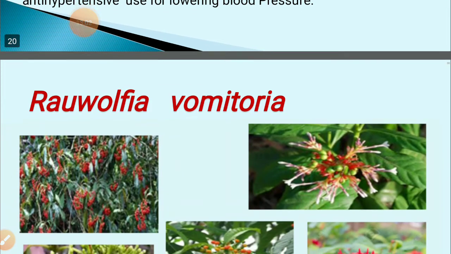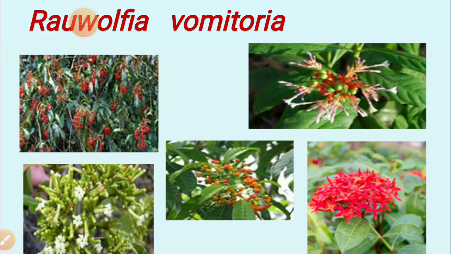Second, here all of you are able to see images of Rauwolfia. This Rauwolfia vomitoria is actually grown in the Himalayan region at different places, but you are able to see the species is same but they are different from each other. Why are they different from each other? Due to potency as well as the presence of the chemicals. And what is the reason? That is the genetic variety, that is the differences in their genes, maybe chromosomes.